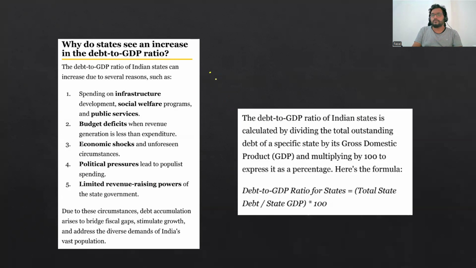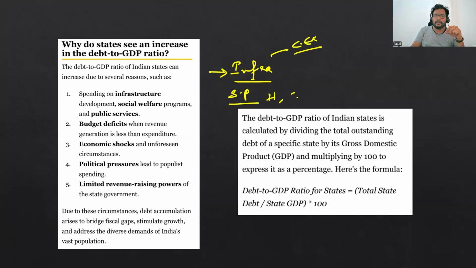So why do the states basically go for borrowings? First, very important, they go for infrastructure development. Most infrastructure development is long term, and you have to spend it from your capital expenditures, which you make from borrowings. And social welfare programs, to develop health, education, or any of the schemes or other criteria for which the government will borrow.